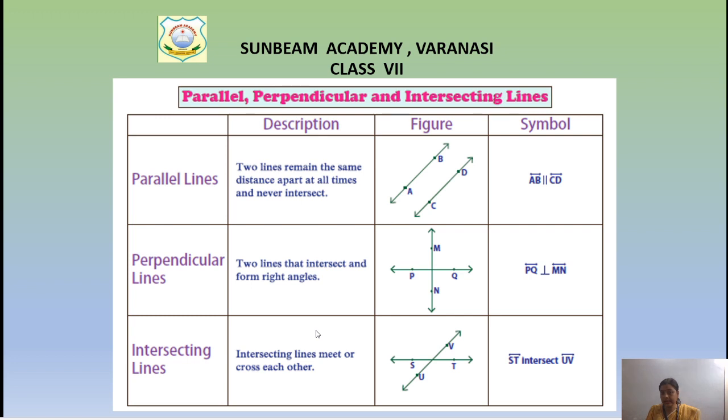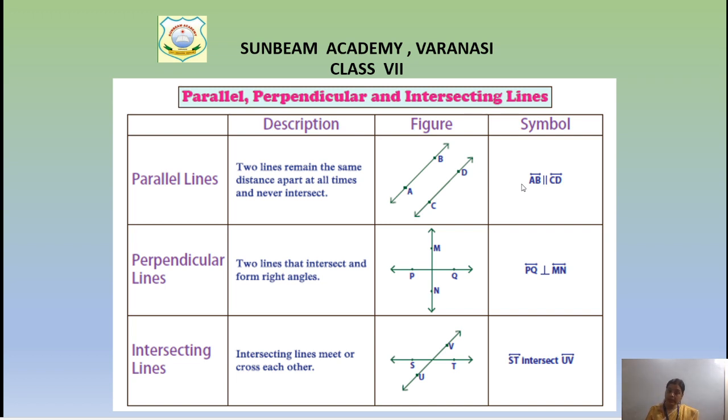The diagram clearly shows that concept. Through which symbol will you represent parallel lines? Two standing lines. Can you see this? AB parallel to CD. This is the symbol for representing parallel lines.